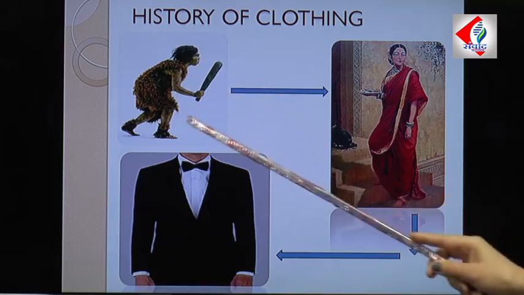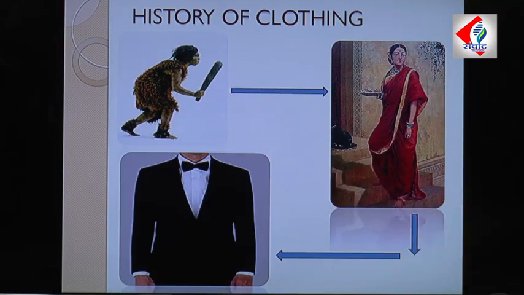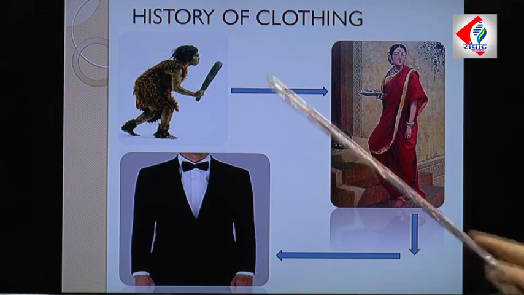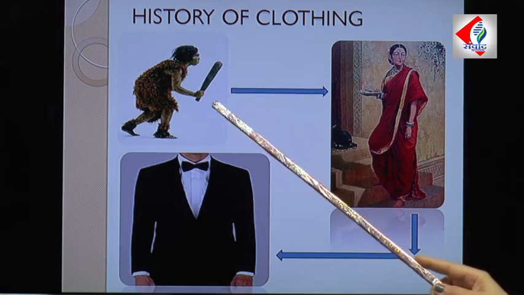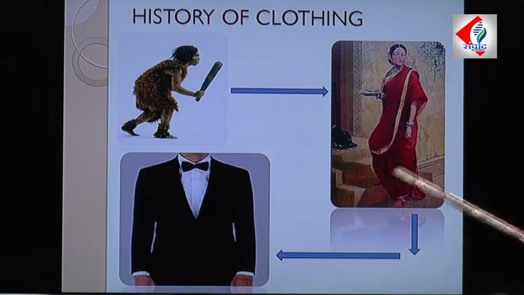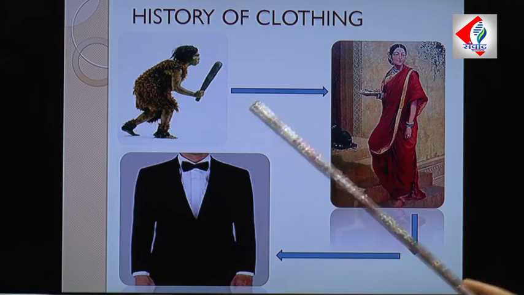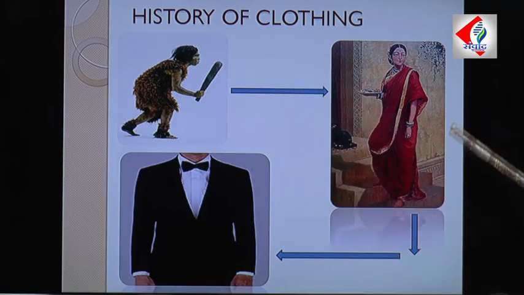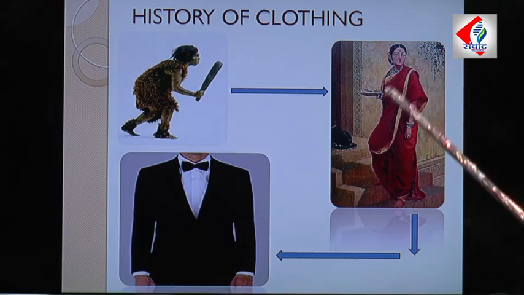So what they did was they put on clothes made from the bark of the trees or animal skin, or even the leaves of the trees, and covered their body in that way. And later on, as they started settling down in one place and growing crops, at that time they realized that clothes can be made and manufactured.